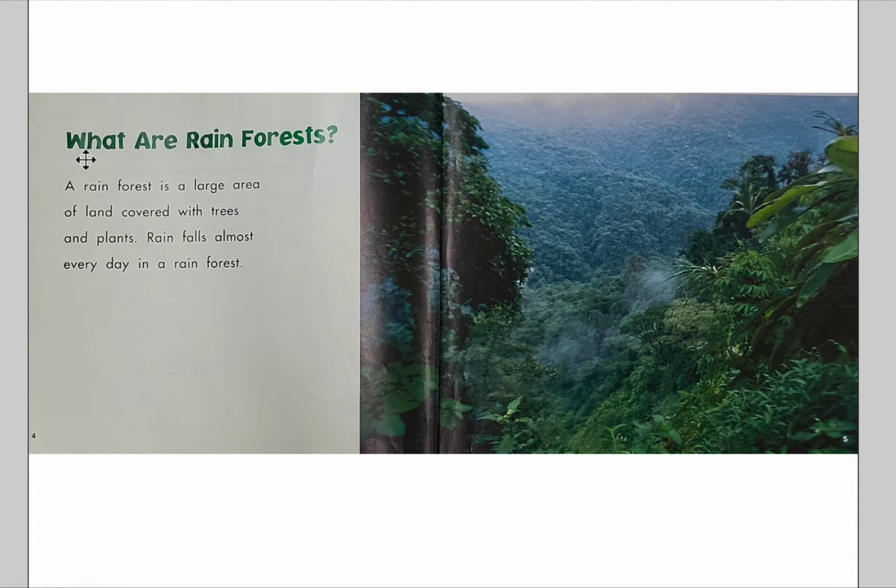Finger on the subheading. Reading in 3, 2, 1. What are rainforests? A rainforest is a large area of land covered with trees and plants. Rain falls almost every day in a rainforest. Look at the illustration, the picture of a rainforest. Turn the page.